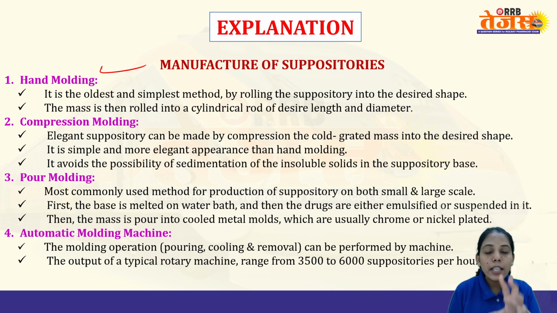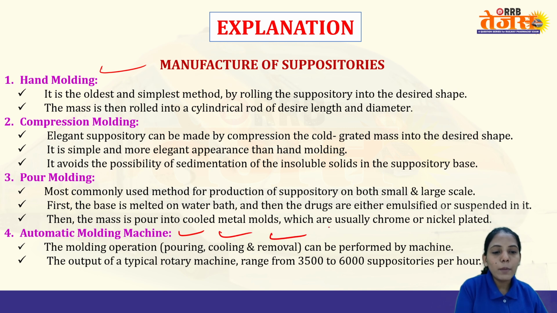Pour molding means that initially when you are preparing, it is in the melted form. So you pour the mixture into certain molds, right? After it solidifies, it becomes your solid suppositories. During melting it is at a higher temperature, and when it is cooled down, it becomes solid at room temperature. In automatic molding, the pouring, cooling and removal can be performed by a machine.